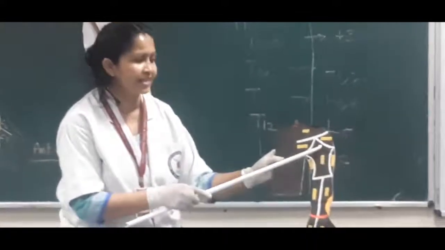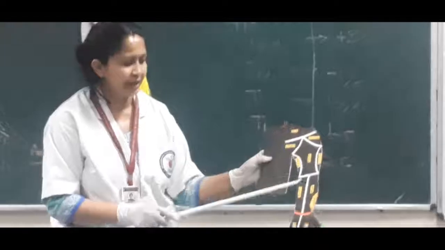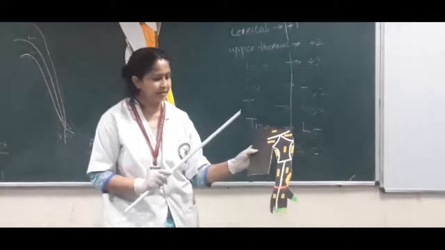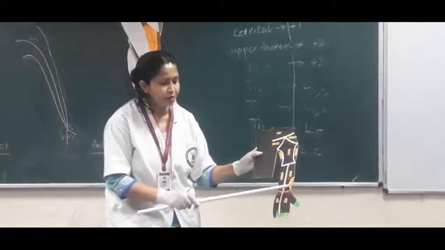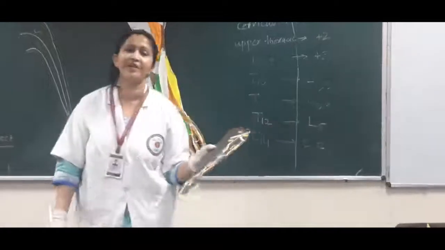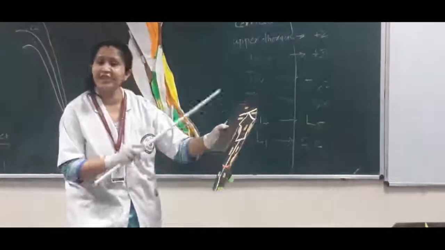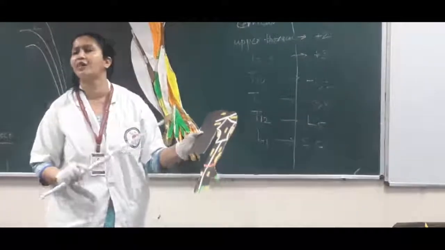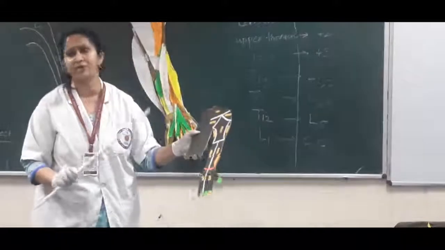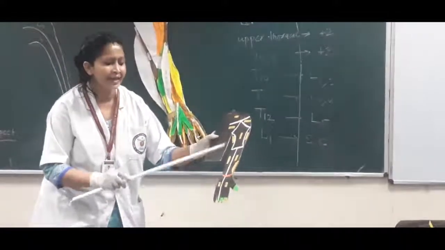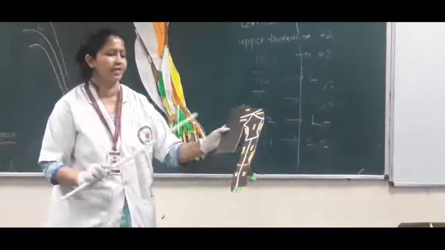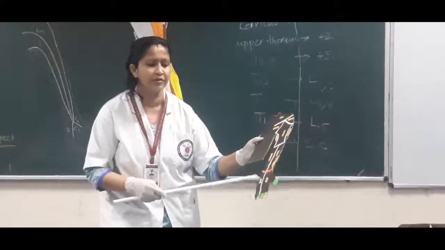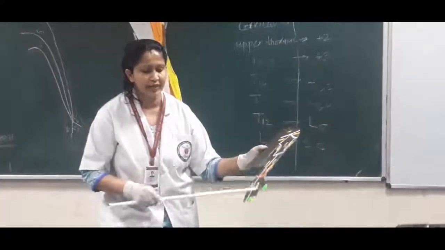But here the new member has come, that is the posterior cutaneous nerve of arm, and this one is the posterior cutaneous nerve of forearm, in the arm and the forearm respectively. Also, it is worth mentioning that there is no upper and lower in the forearm. This is the lateral cutaneous nerve of forearm, which is nothing but the cutaneous branch of the musculocutaneous nerve. They are restricted to a small territory. And this is towards the little finger, the ulnar border, so ulnar nerve. The radial border, so radial nerve.